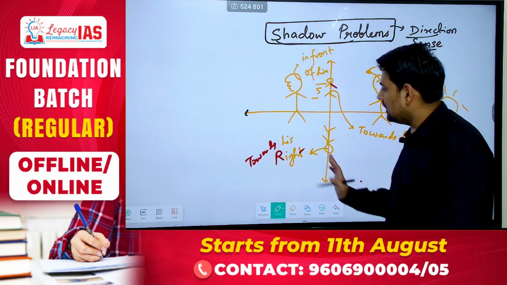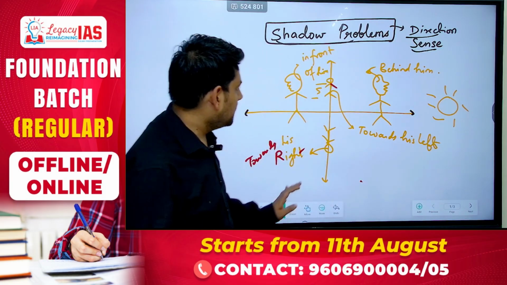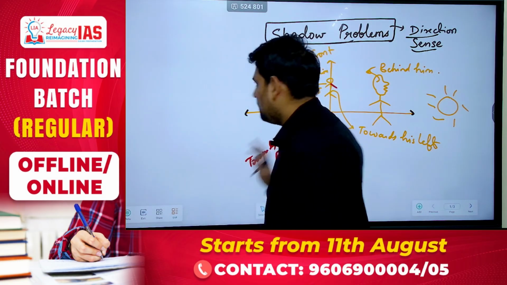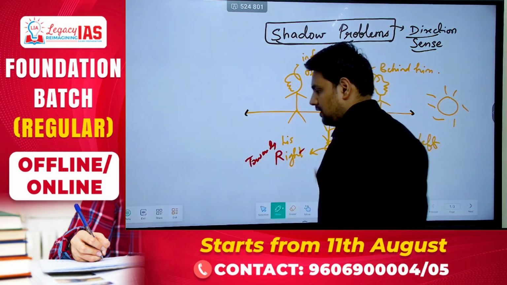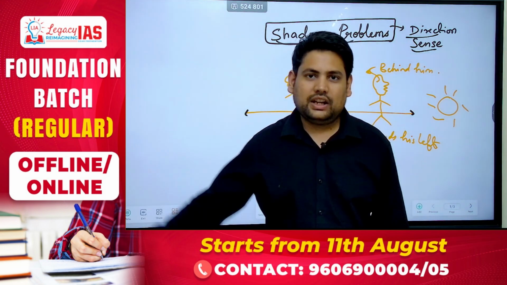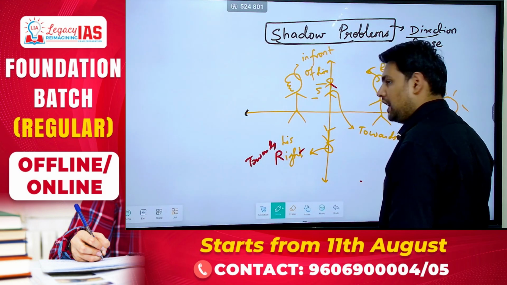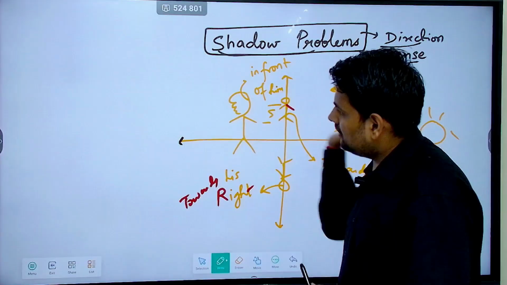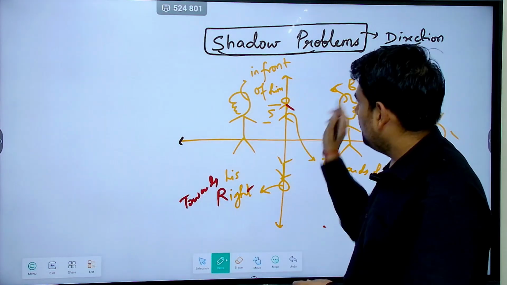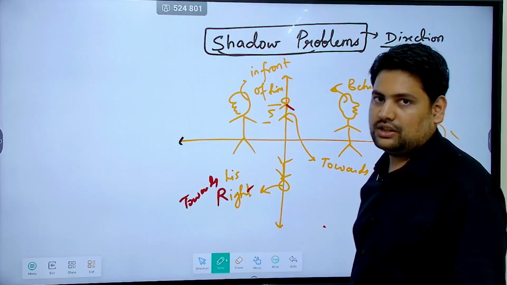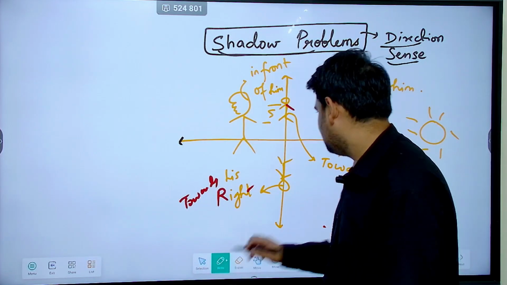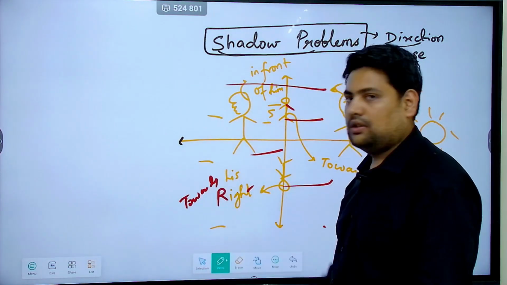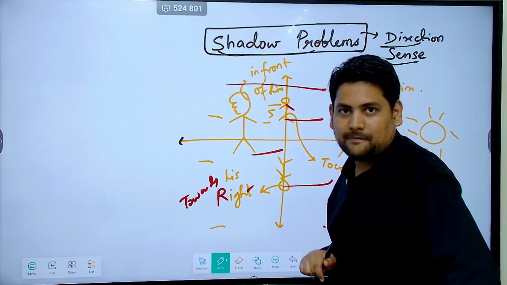Understood? All these four people you understood. For a person going east, behind him. For a person going west, in front of him. For a person going north, towards his left. For a person going in south, towards his right. This is what the shadows will look like when the sun rises there. Can you see that all the shadows will be somewhere in this direction, correct? So this becomes your shadow region. Understood? This whole region becomes your shadow region during the sunrise phase, correct?